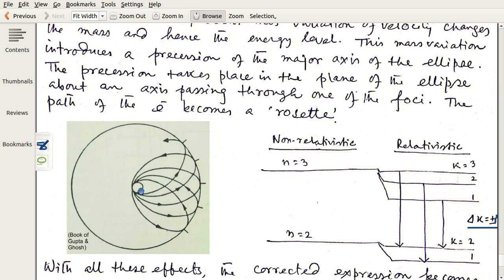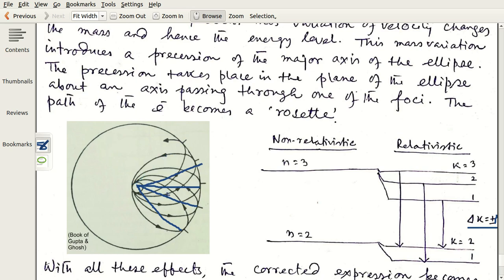But the major axis of the ellipse gets a rotation every time. Once it completes one revolution, you see the major axis is changing.